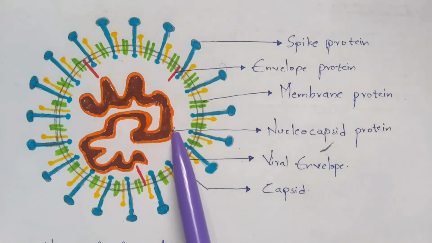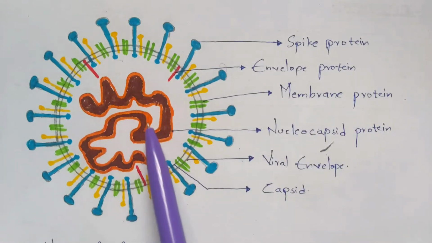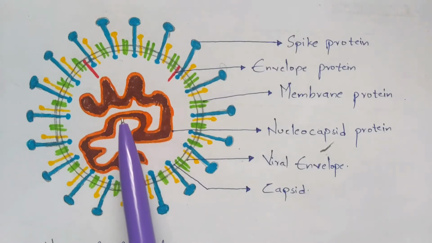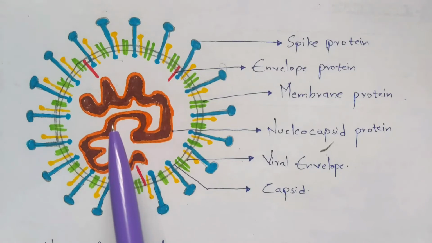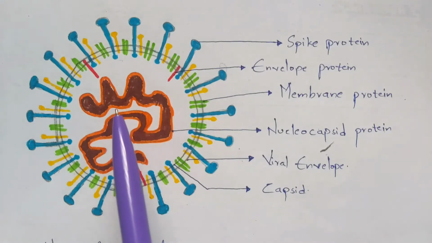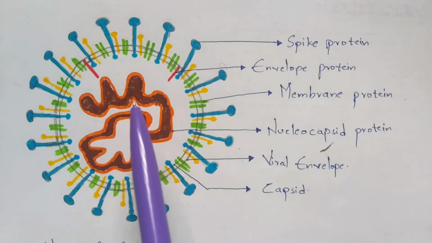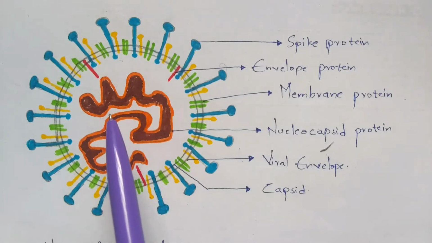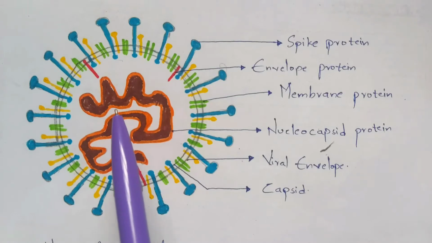And here, as you see, this is the genetic material of this virus. In this whole virus, this genetic material plays a major and vital role in the mechanism, I mean in the pathophysiology, which I am going to explain later. Because of this single stranded RNA, once it enters your body, it will cause disease in human beings and also in animals.